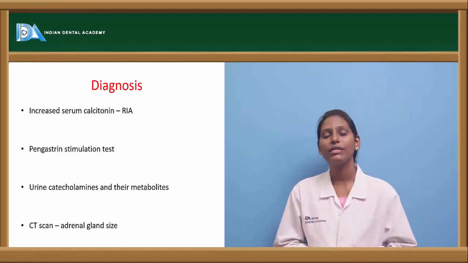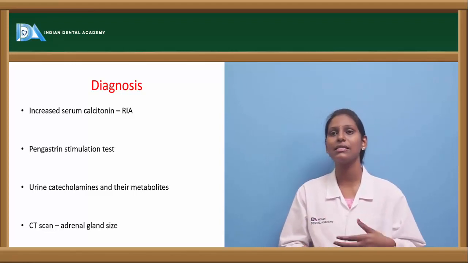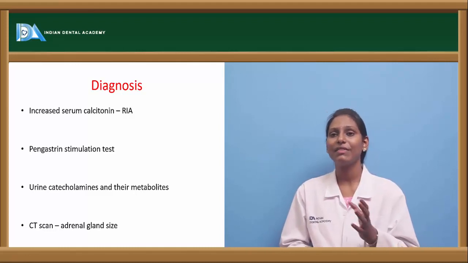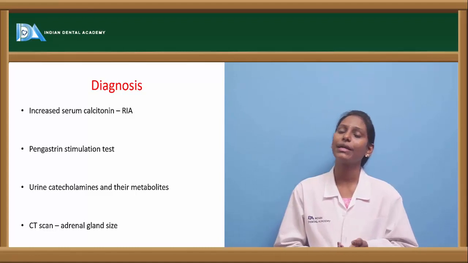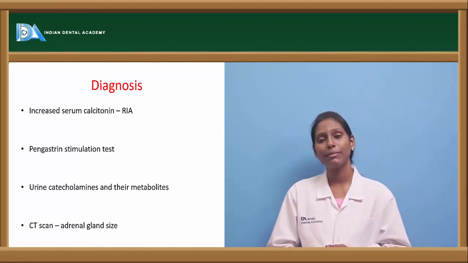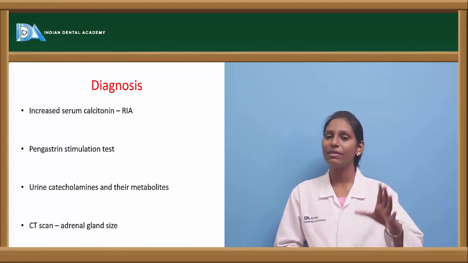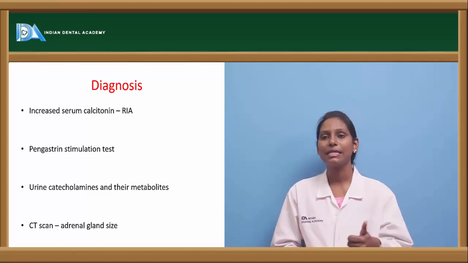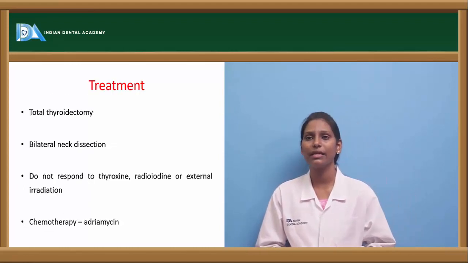So how do we diagnose it? As I already told, it is from parafollicular C cells, and it secretes calcitonin, right? So by radioimmunoassay we can see increased serum calcitonin, and a pentagastrin stimulation test can be done. Urine catecholamines and their metabolites can be tested for pheochromocytoma. This will help us know that it could be a variant of MEN type 2. And then CT scan, in which we can see an increase in adrenal gland size.